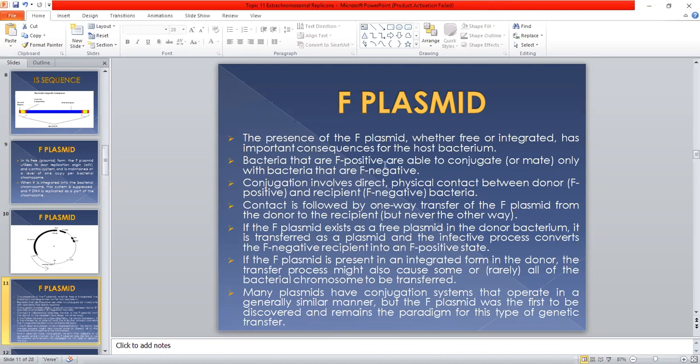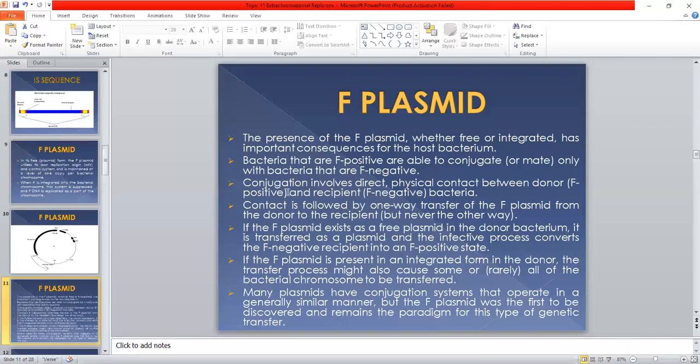Bacteria that are F positive are able to conjugate only with bacteria that are F negative. Conjugation involves direct physical contact between the donor F positive and the recipient F negative bacteria.